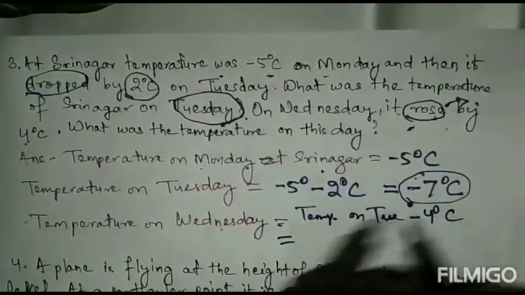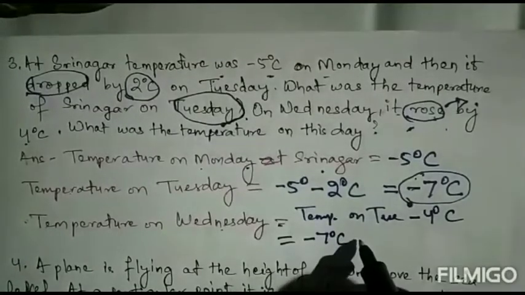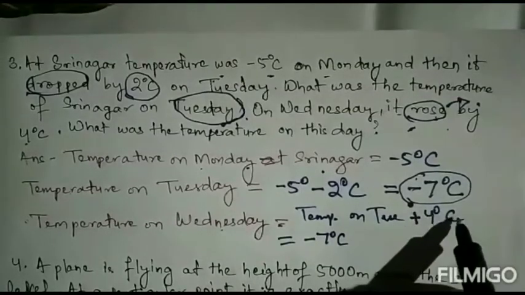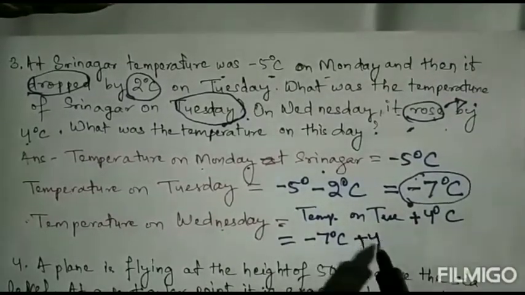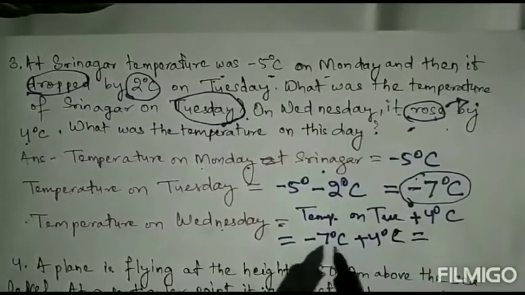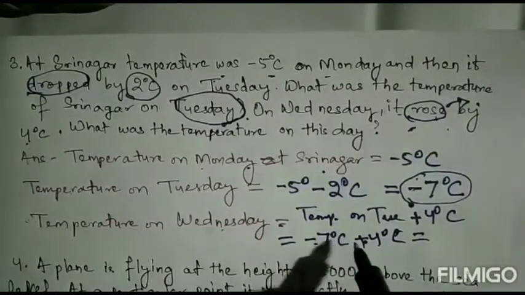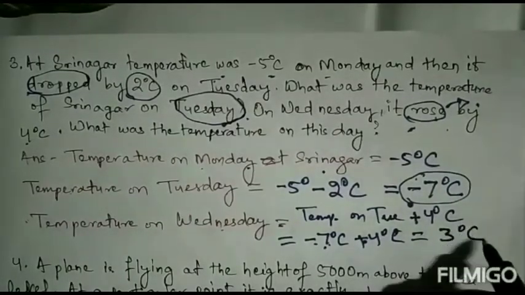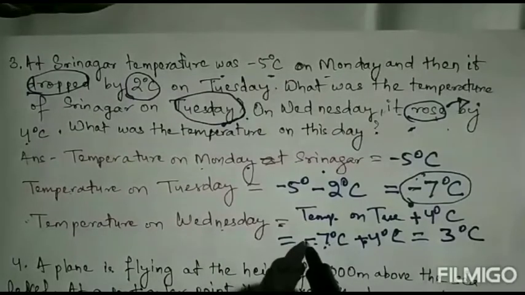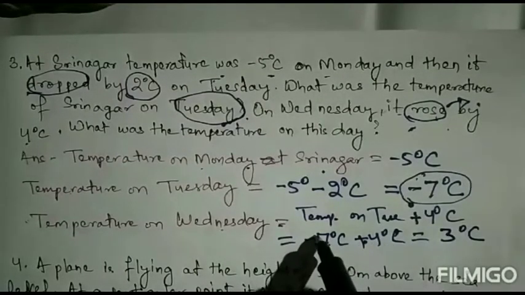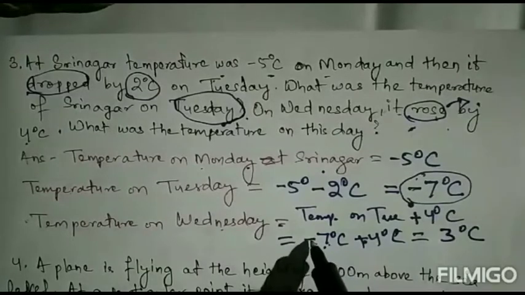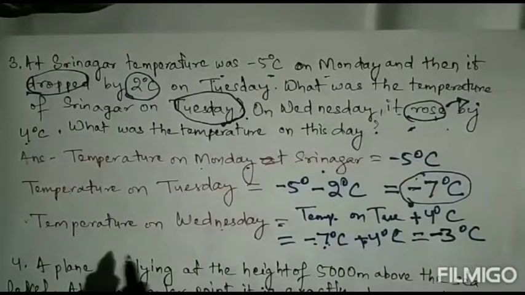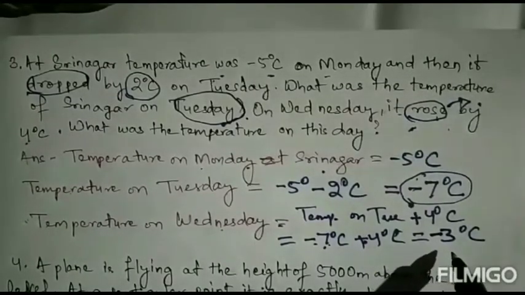So temperature on Tuesday is how much? -7 degree centigrade. Sorry, plus 4 degree centigrade. The temperature on Tuesday, it has been risen, so you will add plus 4 degree centigrade. So minus plus, so you have to do minus. So 7 minus 4 is how much? 3 degree centigrade. So which sign has more number? Means bigger number. Minus sign has bigger number. So you'll put minus sign. So answer is what? Minus 3 degree centigrade.